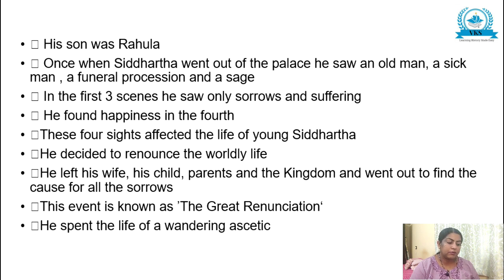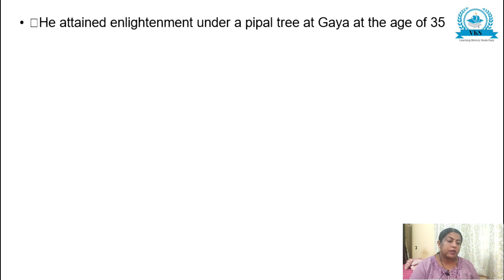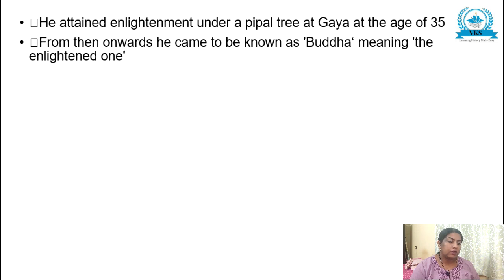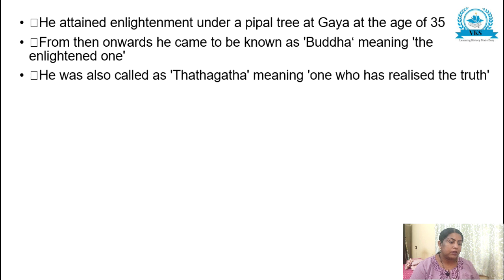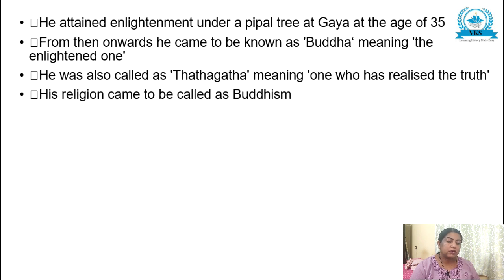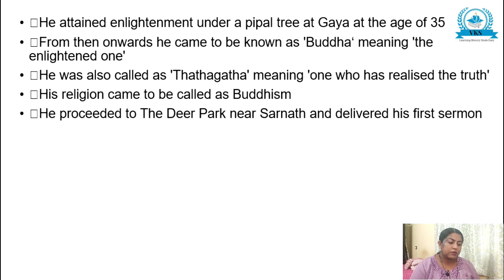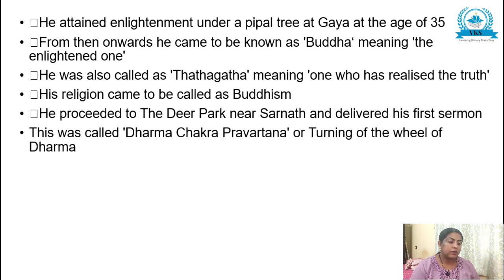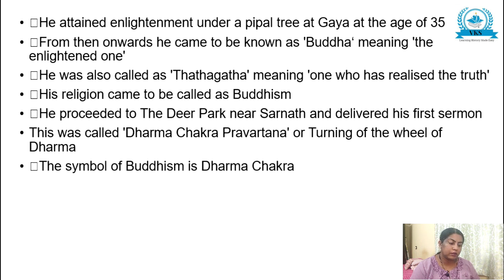He spent the life of a wandering ascetic. He attained enlightenment under a peepal tree at Gaya at the age of 35, and from then onwards he came to be known as Buddha, meaning the enlightened one. He was also called Tathagata, meaning one who has realized the truth. His religion came to be called Buddhism. He proceeded to the deer park near Saranath and delivered his first sermon. This was called Dharma Chakra Pravartana, or turning of the wheel of Dharma. The symbol of Buddhism is Dharma Chakra.